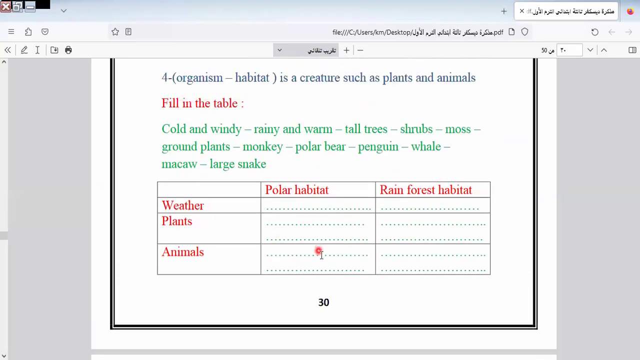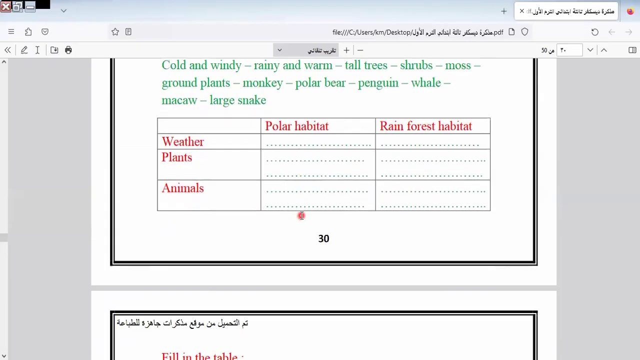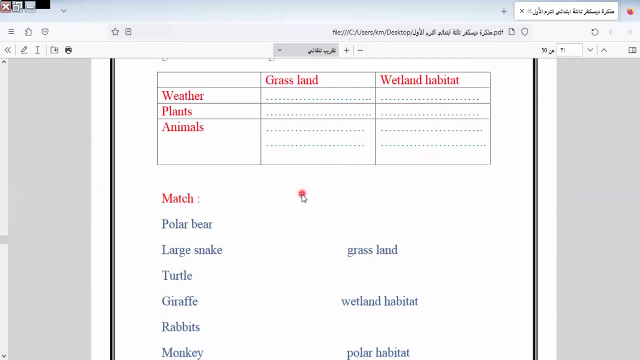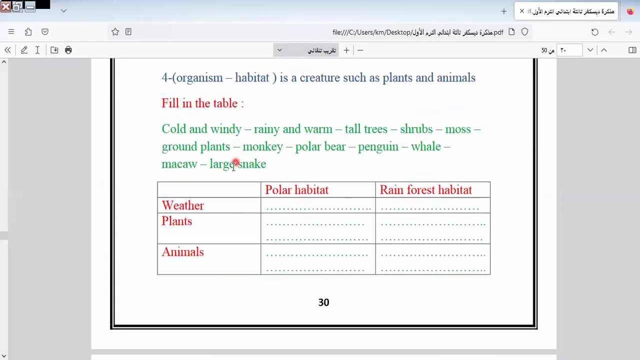Okay. Here we have plants and polar habitat and rainforest habitat. I will answer one table, and the next table I will leave for you to do by yourself. Here we have weather. Polar habitat, it will be what? It will be cold and windy.